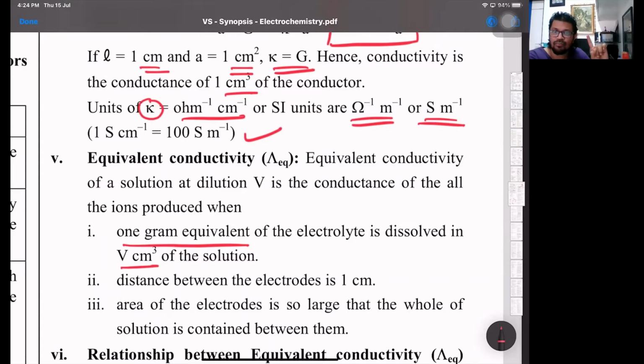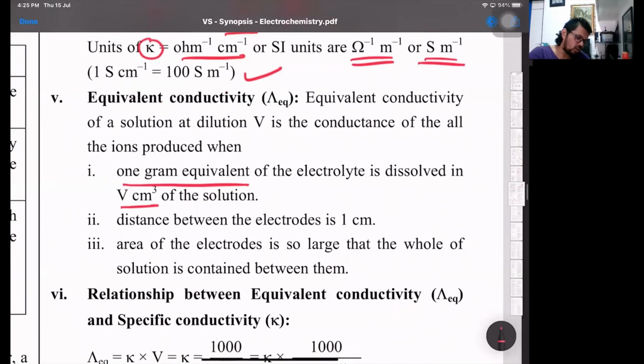So for HCl, molar mass is 36.5, number of H plus ions is 1. So equivalent weight is 36.5 upon 1, which is 36.5. So 36.5 grams of HCl is called 1 gram equivalent of HCl. Same way NaOH, that's a monoacidic base. For NaOH, molar mass is 40. It gives one replaceable OH ion, so 40 by 1. So 40 grams is the molar mass as well as its equivalent mass. And this 40 grams is also called 1 gram equivalent of NaOH.